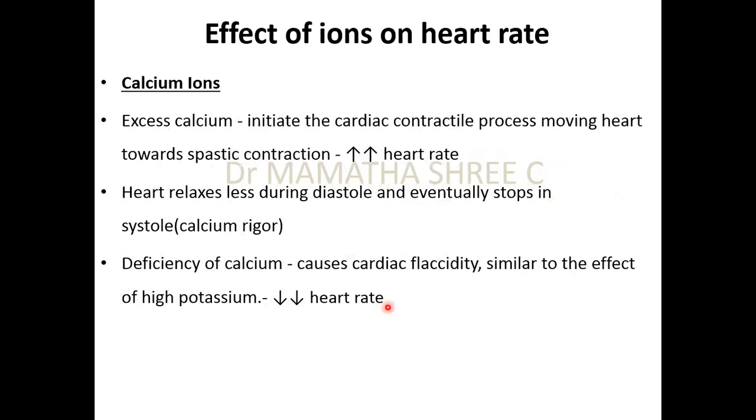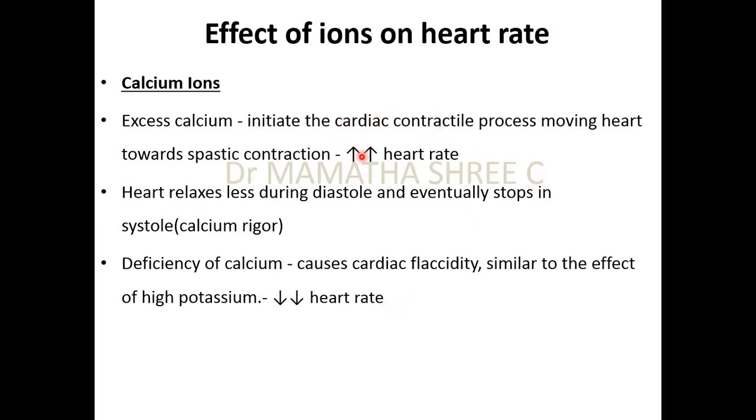So next is calcium ions. We know that the calcium is very important for the pacemaker potential and also for the ventricular action potential. So whenever there is excessive calcium in the ECF, what happens? The entry of calcium into the intracellular membranes of the cardiac muscle and the SA nodal fibers increases. Therefore, there is increase in the heart rate.